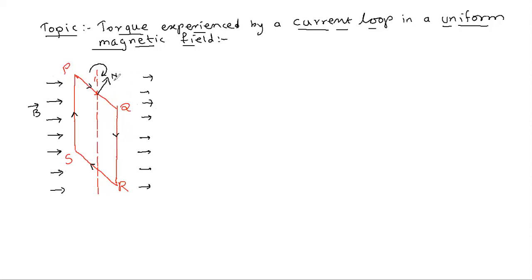Here is the direction of the magnetic field B, and the angle theta is the angle between the direction of the magnetic field and the vector n drawn normal to the plane of the coil. You know the plane of the coil.